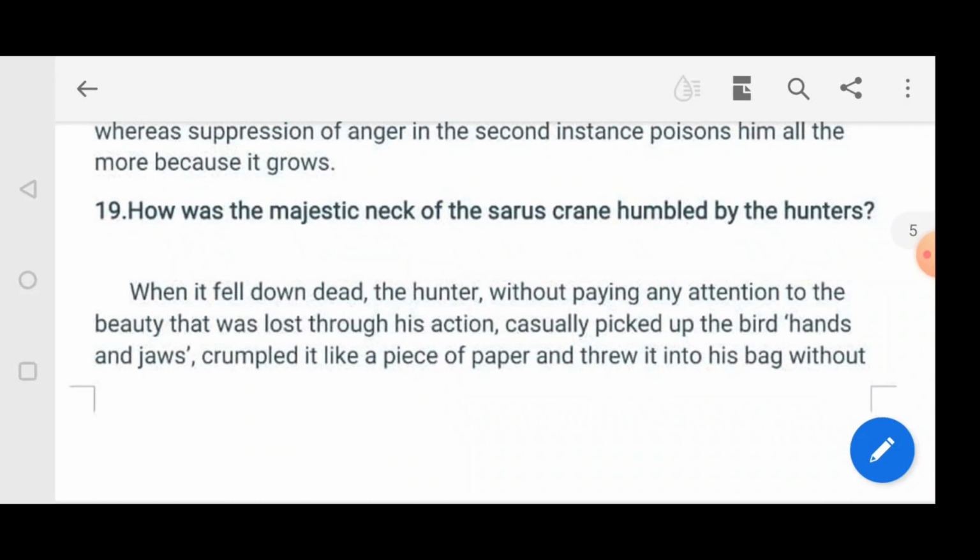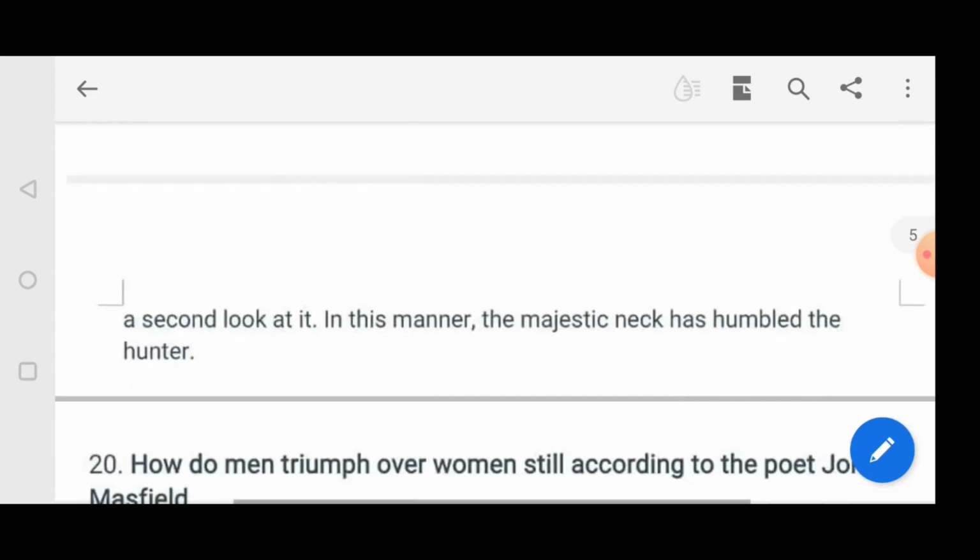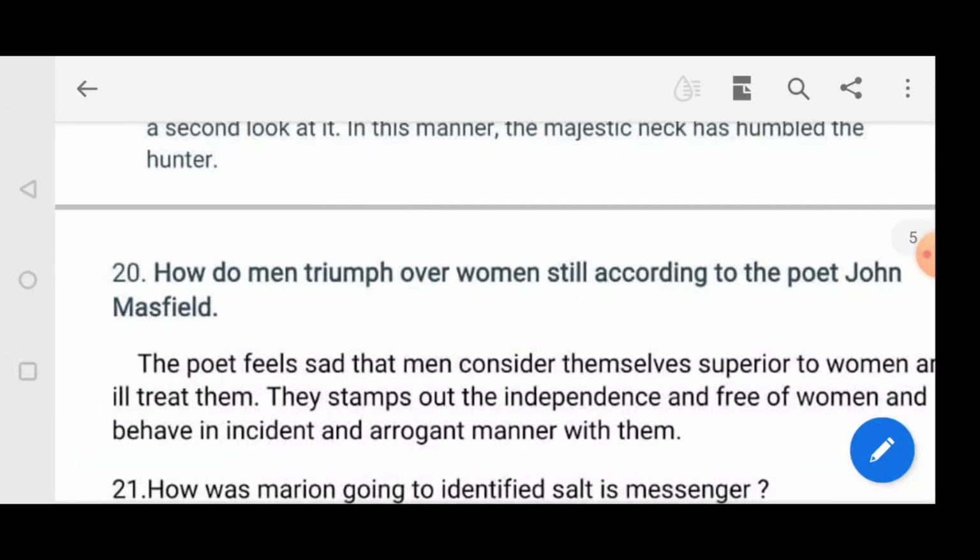How was the majestic neck of the Sarus crane humbled by the hunter? When it fell down dead, the hunter, without paying any attention to the beauty that was lost through his action, casually picked up the bird, crumpled it in his hands and jaws like a piece of paper and threw it into his bag without a second look at it. In this manner, the majestic neck was humbled by the hunter. Moving on to the next question.